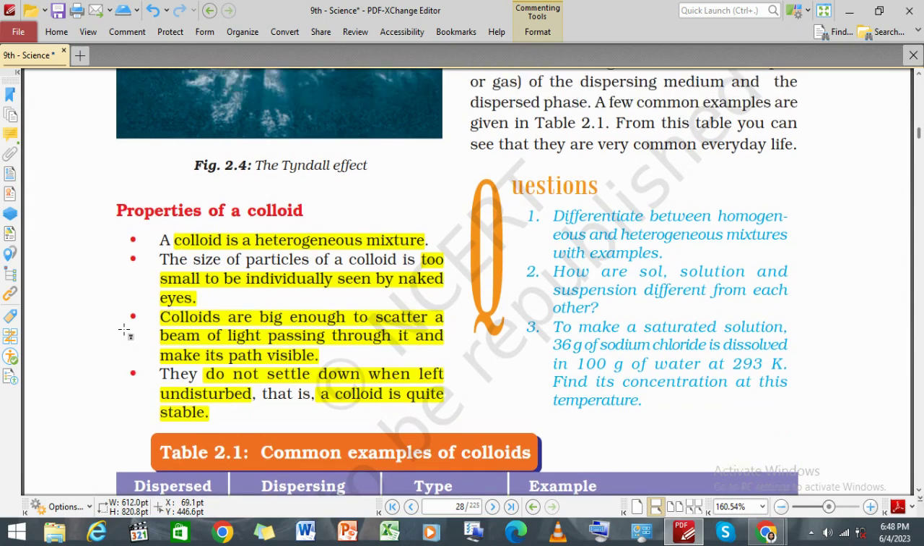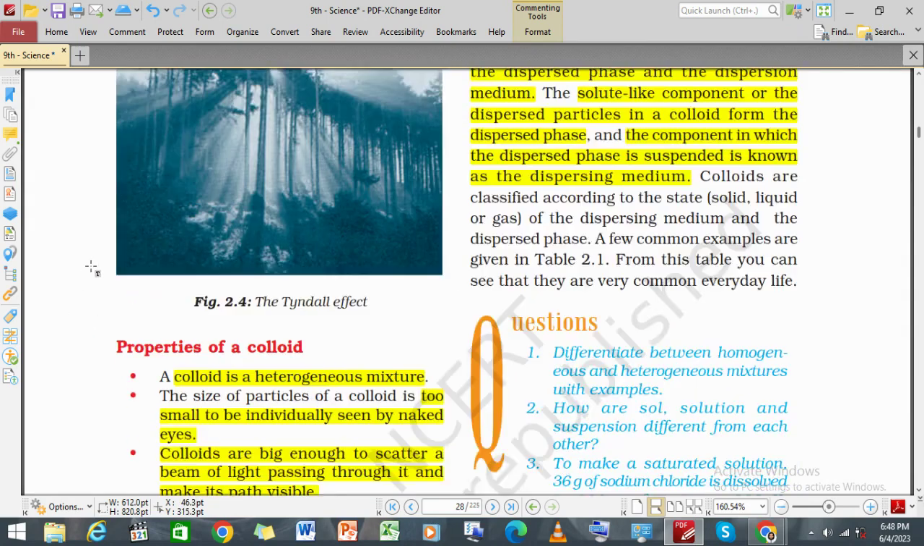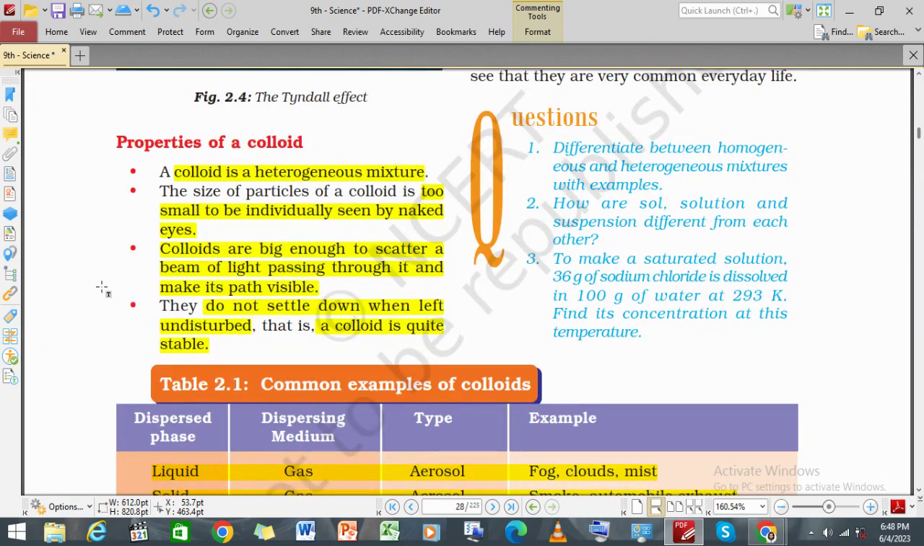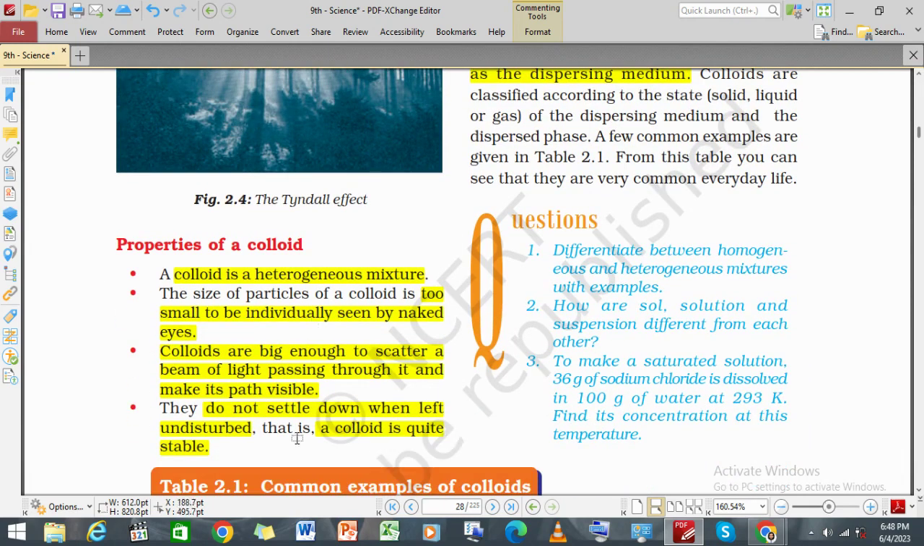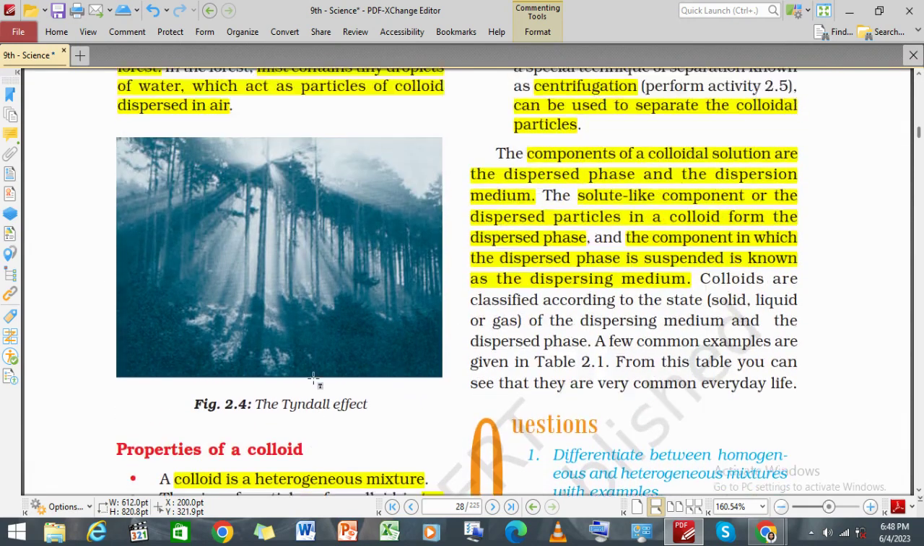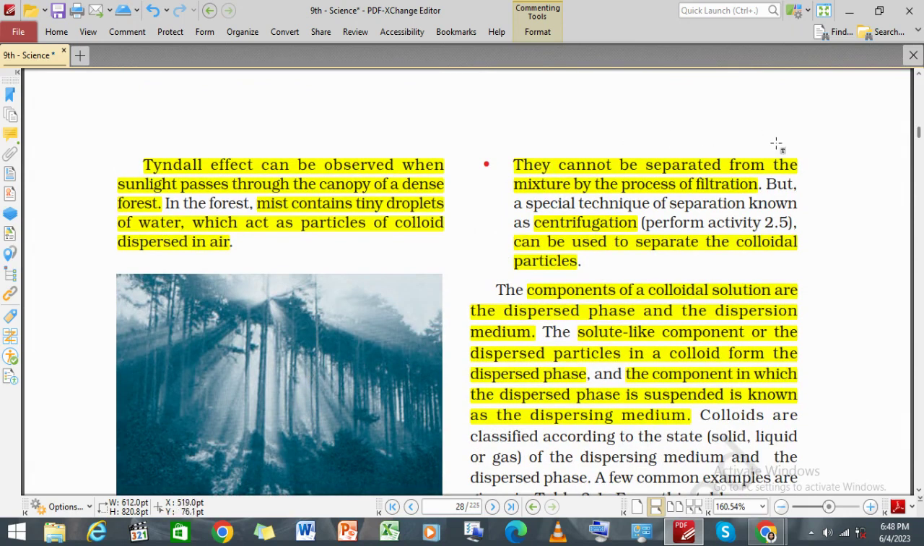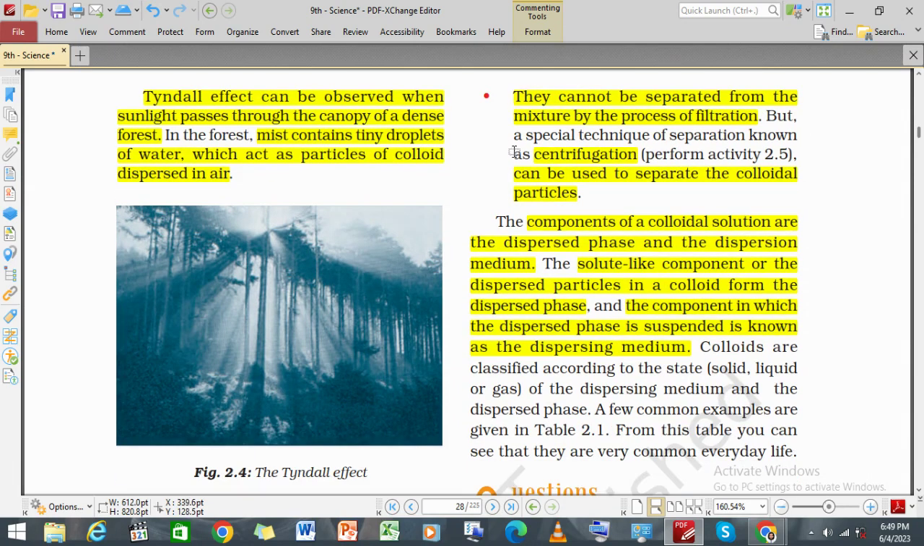That is, in the suspension solution we saw earlier, if we leave the particles undisturbed, they settle down at the bottom of the solution. But in the colloidal solution, they don't do that. That means the colloidal solution is quite stable, while the suspension solution is not stable. Colloidal particles also cannot be separated from the mixture by the process of filtration. That means we cannot separate them by filtration.